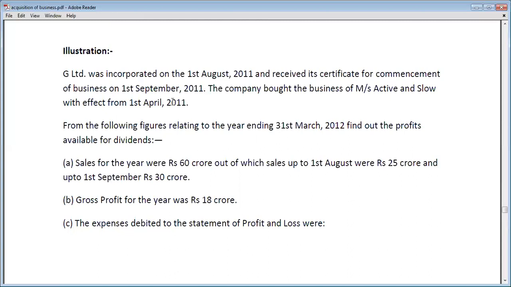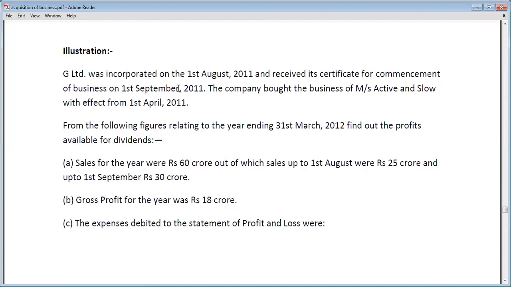The company bought the business with effect from 1st April 2011. So the business was taken over from 1st April 2011, and it received the certificate from 1st September 2011. So the pre-incorporation period is from 1st April to 1st September: April, May, June, July, August.